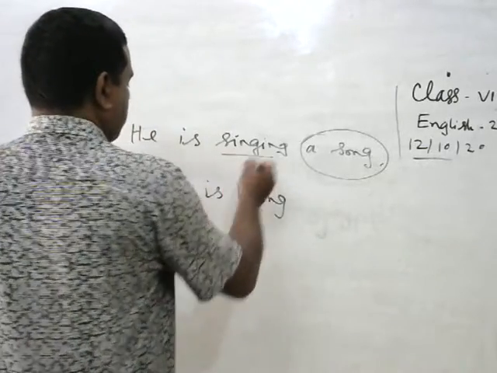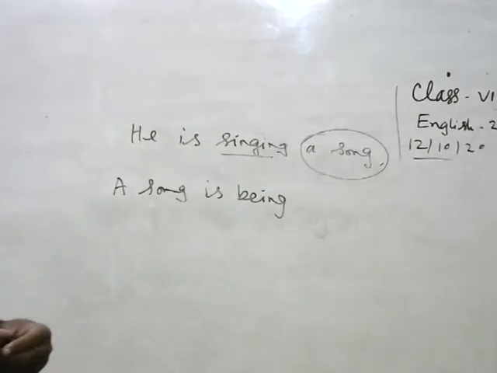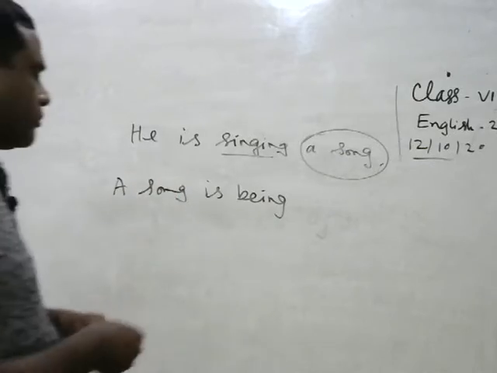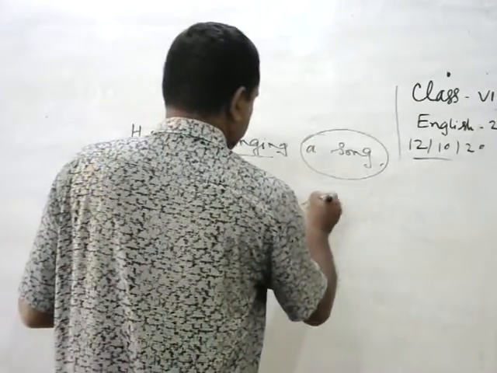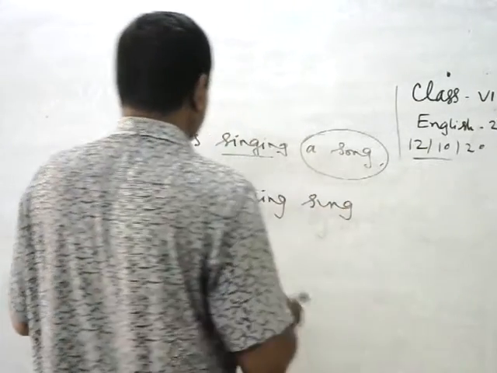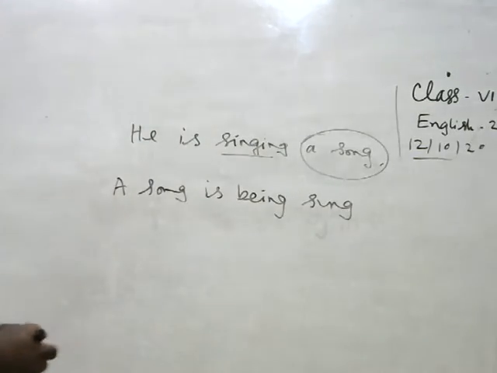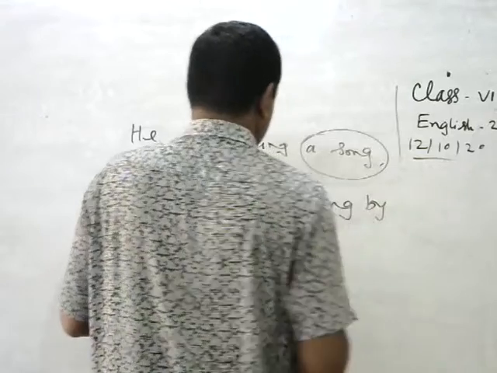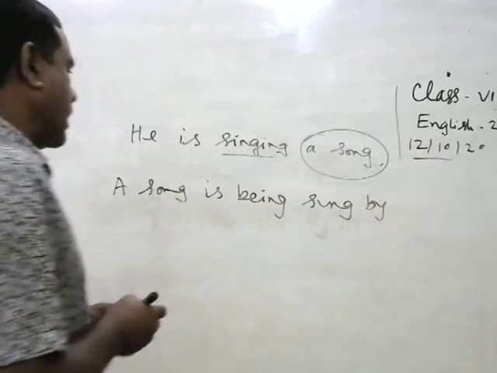Then we have to write the verb's past participle: being sung. Then we have to write by.